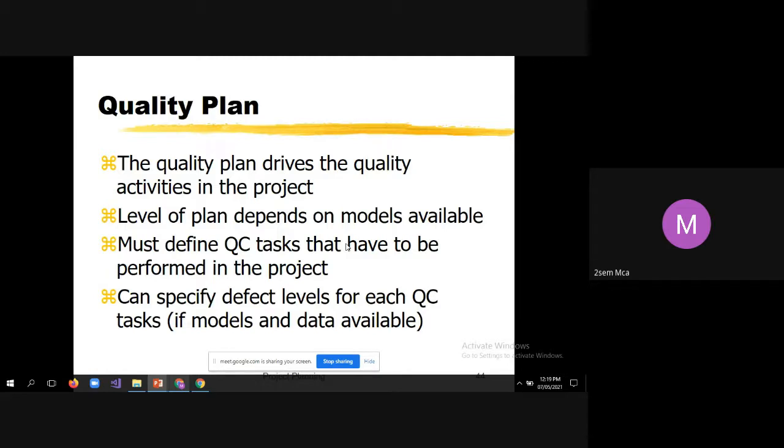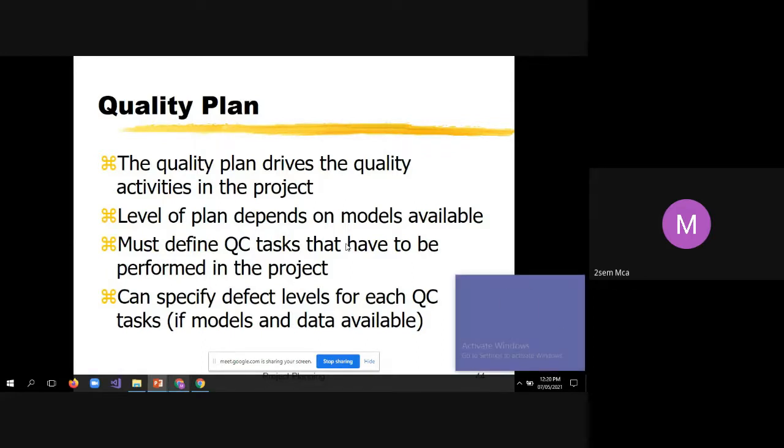The level of the plan depends on the models available. It must define the quality control tasks that have to be performed in the project. So the quality plan must define very clearly what the quality control tasks are. As I told, the very important activities under QC are reviews and testing.